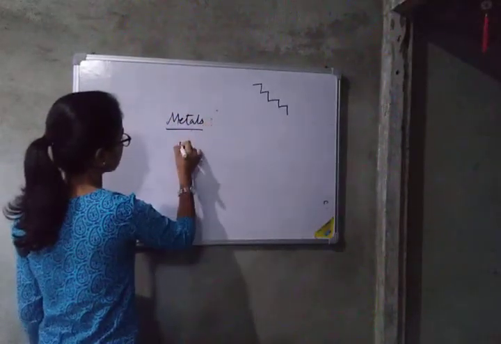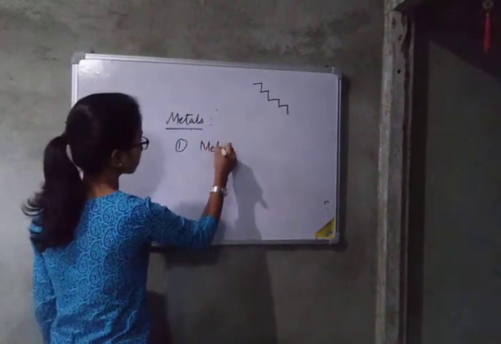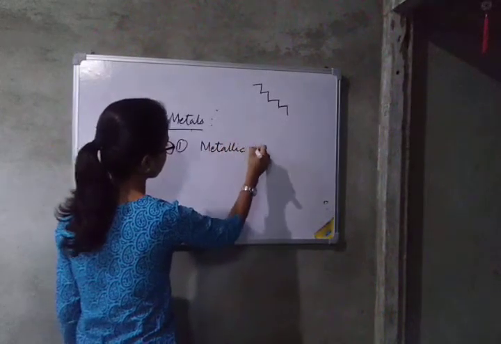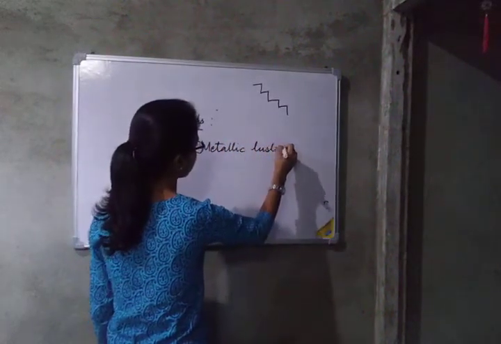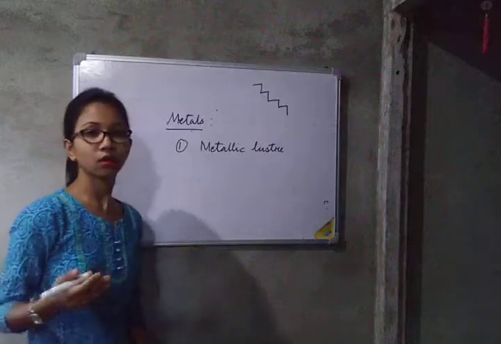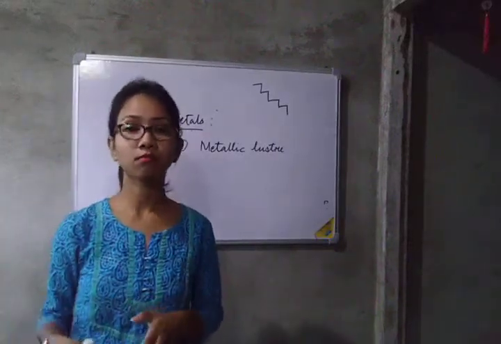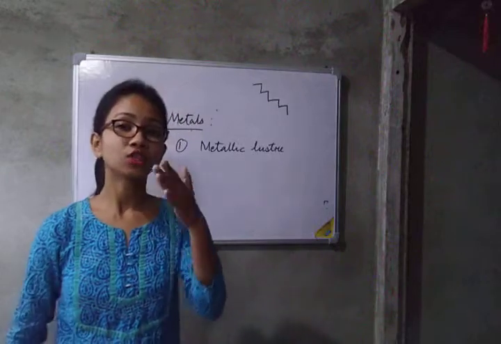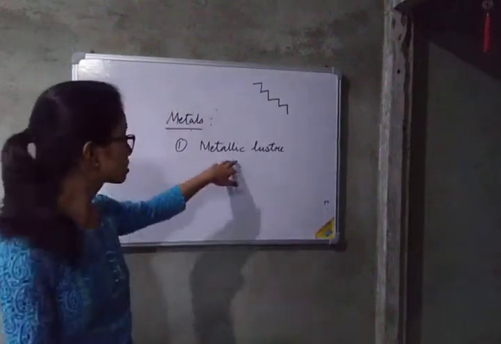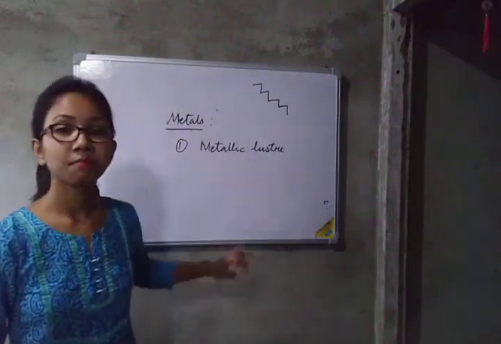For metals, number 1, they have metallic luster. Metallic luster means what? You can see the gold earrings, silver earrings, then you can see iron plates, aluminum sheets, they all have a shiny appearance. So this shiny appearance is known as metallic luster.